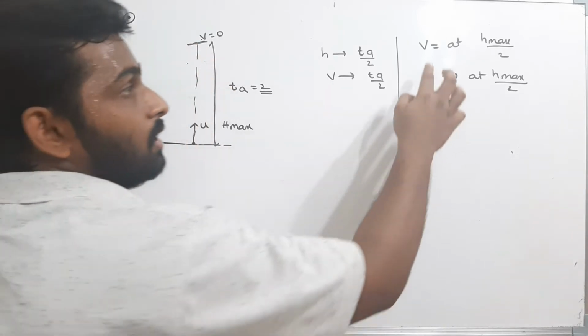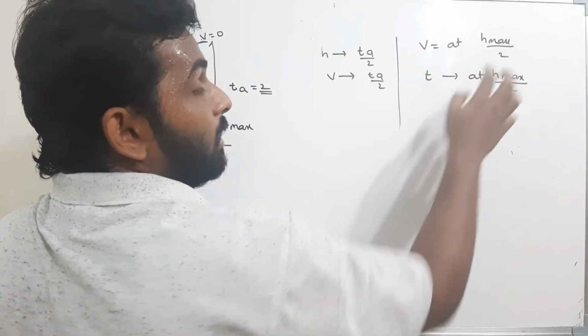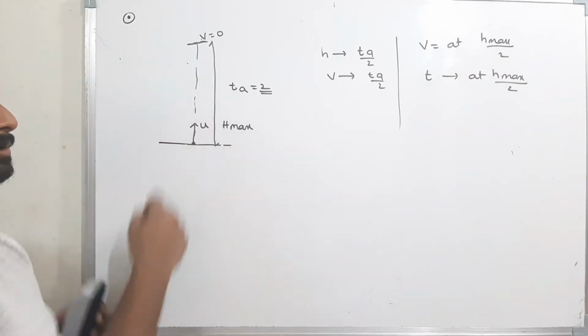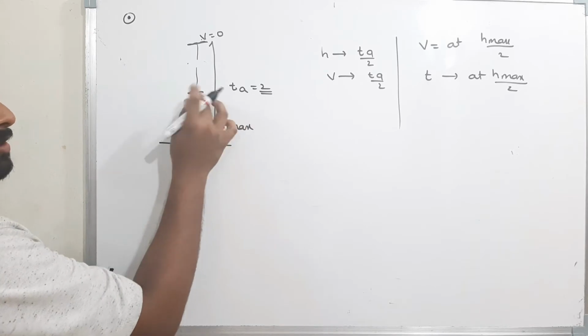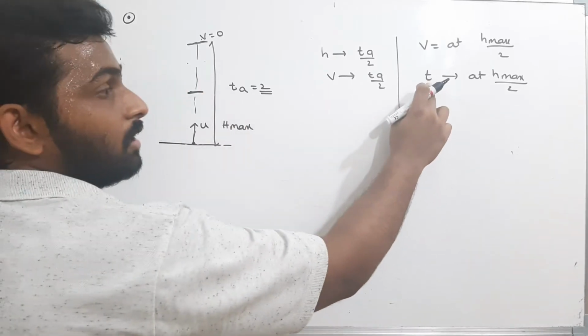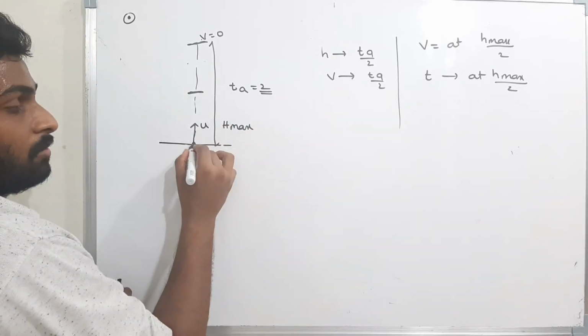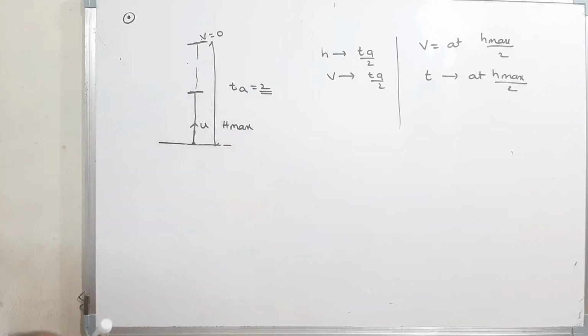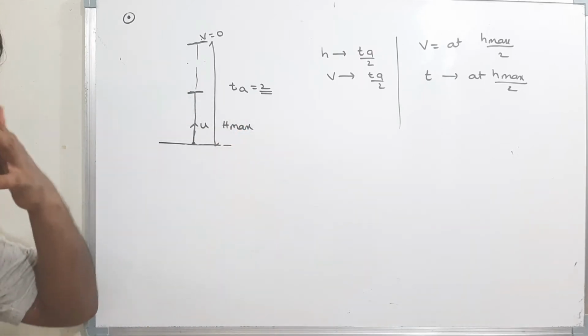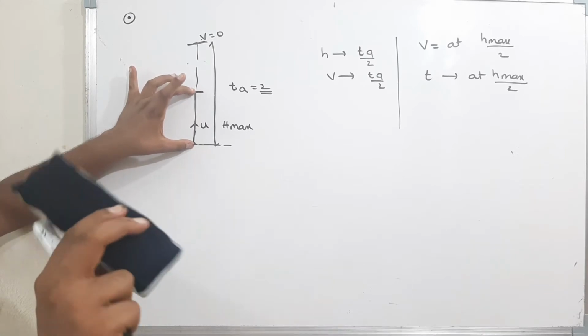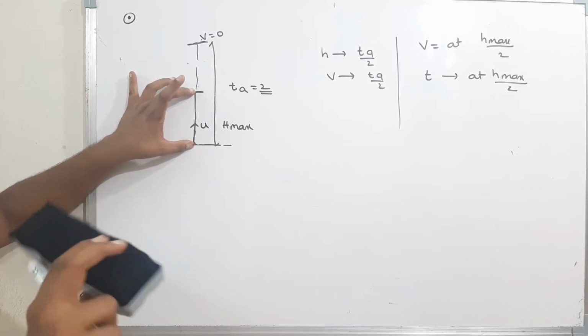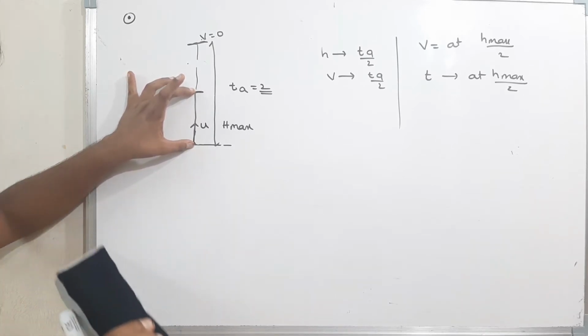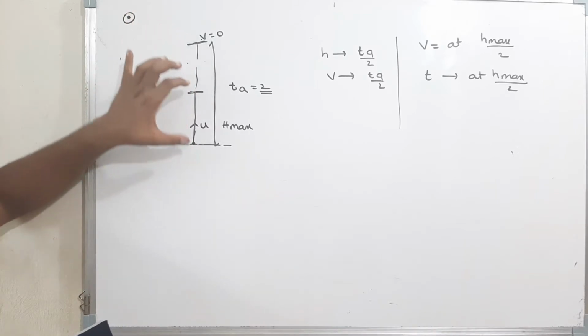Now, second case, at half of the maximum height. That means half of the maximum height is somewhere here. They told us to find the velocity of the body here, and the time taken by the body to move from here to here. See, the time taken by the body to reach half of the maximum height is not Ta by 2. It will be a different value. Because at Ta by 2, the body will be somewhere here. The body won't be here.